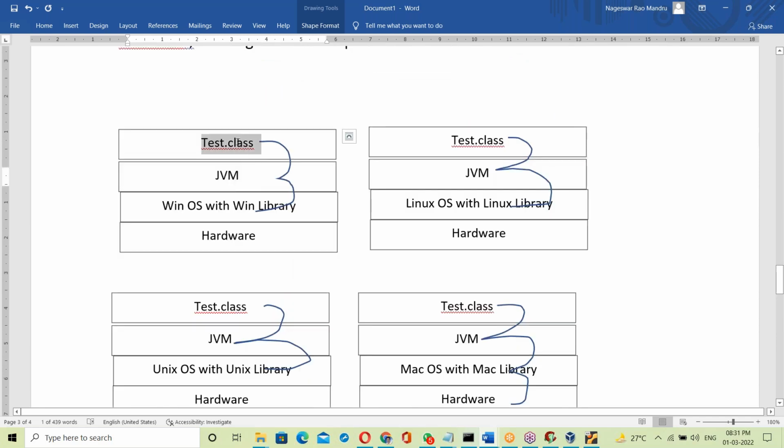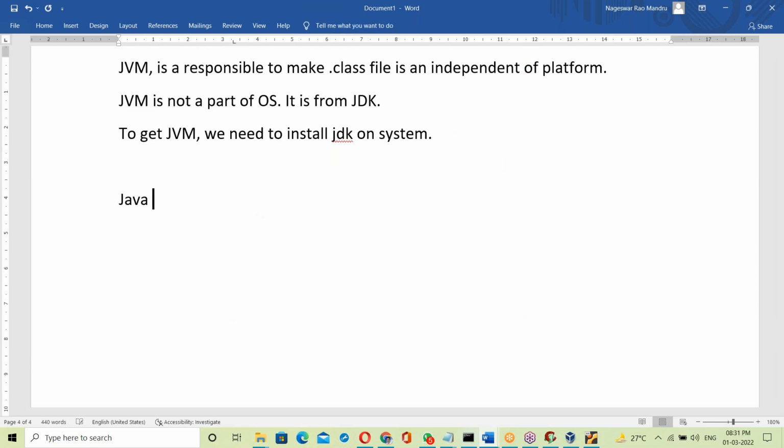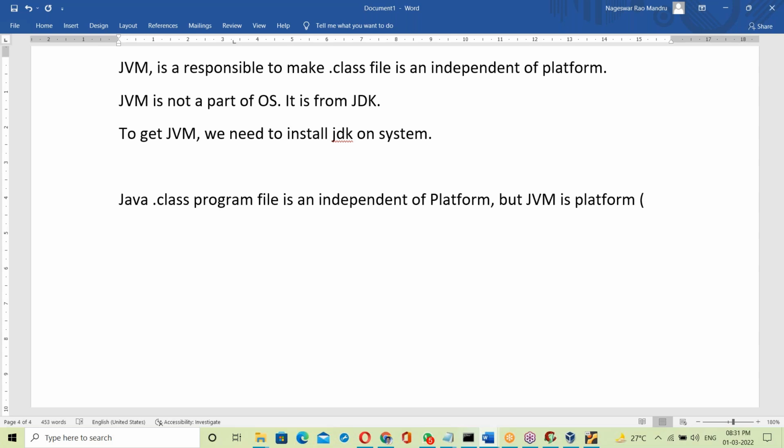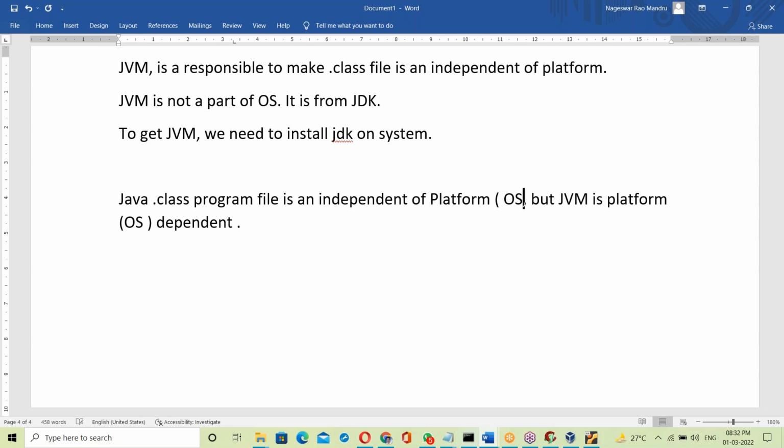The Java .class program file is independent of platform, meaning independent of OS, but the JVM is platform dependent, meaning OS dependent.